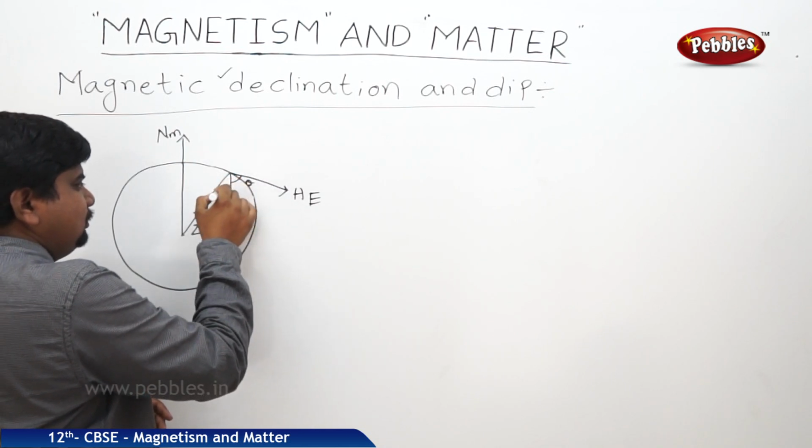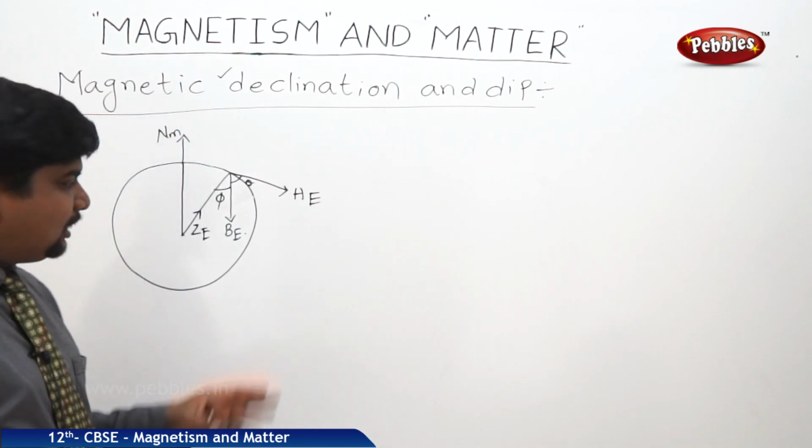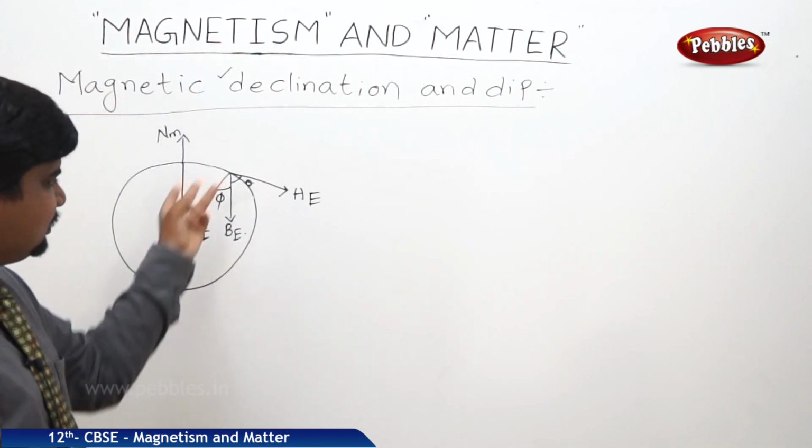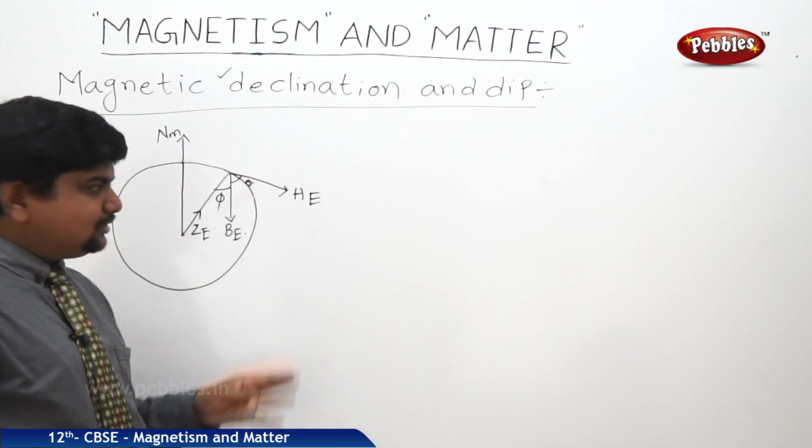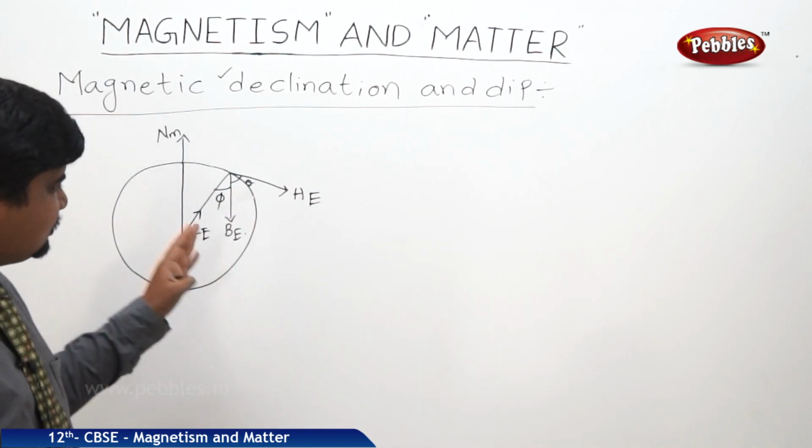Theta, phi. So we can write this one as vertical component as an inclination, this one as a declination. So like this, we can understand this concept.